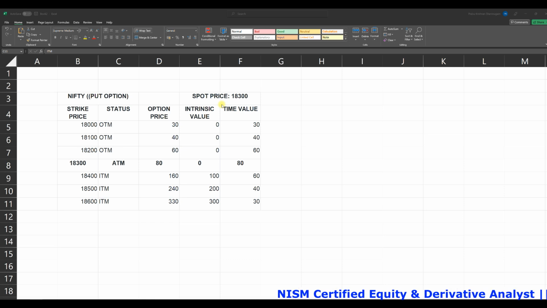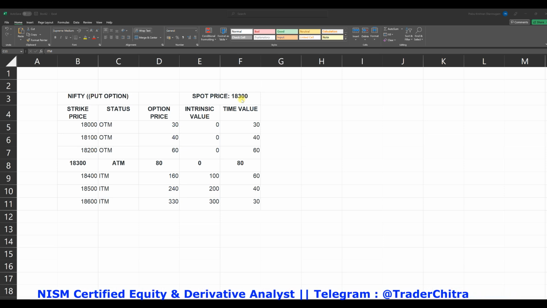Next, we can see how we can calculate the ITM, ATM and OTM for the put options. Say for example, if the spot price of the Nifty is 18,300, a strike price which is less than this spot price will be the OTM. Okay, so 18,000, 18,100 and 18,200 will be the OTM put options. These are all the strike prices.